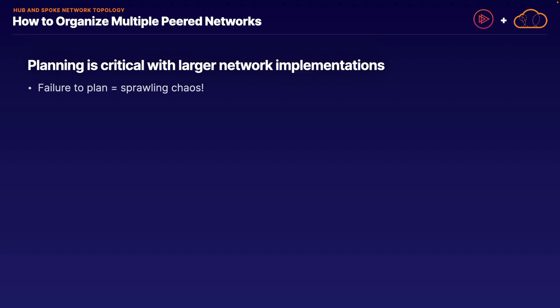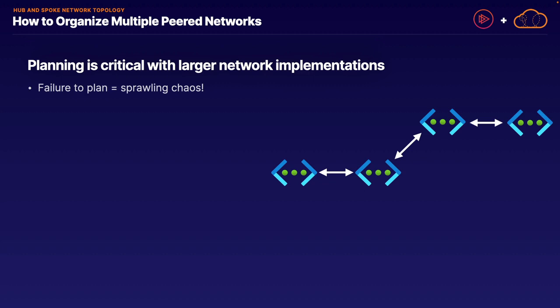When you first start out, you may have only 2 or 3 Azure networks that you need to connect together. Well, planning really isn't that important because you can simply create a single peered connection between 2 networks. Not that big of a deal. However, as your network implementation grows, you may start adding on additional virtual networks, maybe in different regions all around the globe, and you have to be able to connect those networks as well.